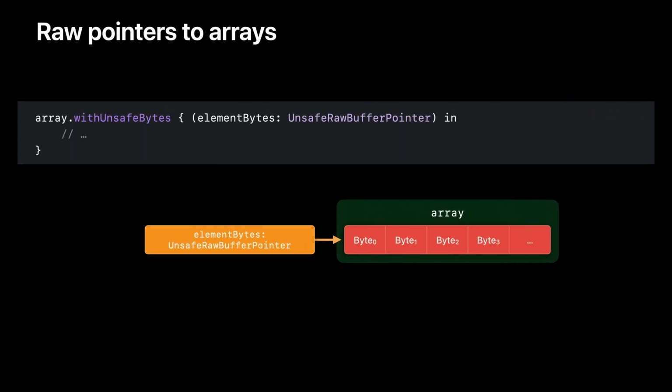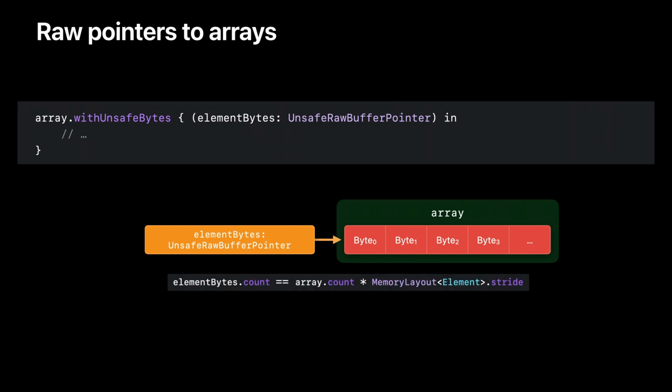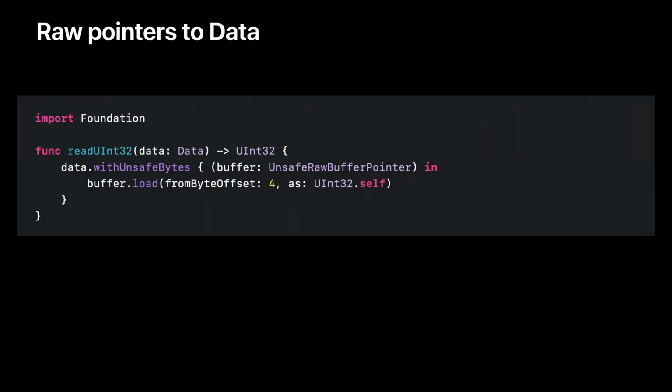And just like array has a with unsafe buffer pointer method, it also has a with unsafe bytes method that exposes the raw storage for the array elements. The buffer size will be the array's count multiplied by the element stride. Some of those bytes could be padding for element alignment. Foundation's data type is often used to pass around a collection of bytes. Data also has a with unsafe bytes method that exposes the underlying raw pointer for the duration of a closure. Here we use that to read a specific element type, uint32, at a chosen byte offset.